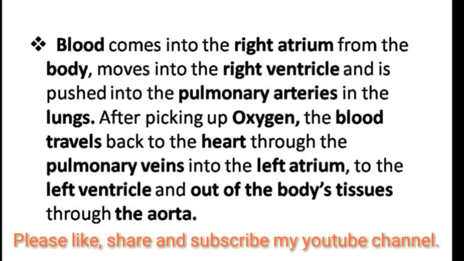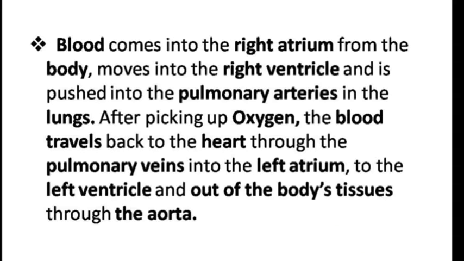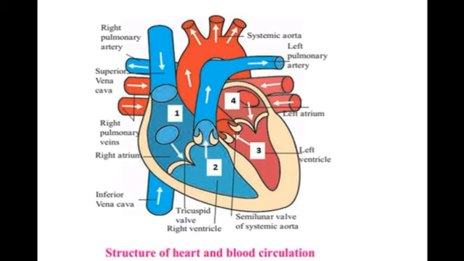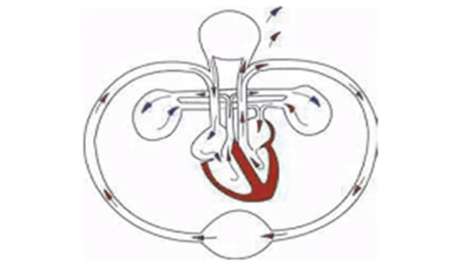This blood carries carbon dioxide, and it leaves the carbon dioxide in the lungs and picks up oxygen from the lungs. This blood travels back to the heart through the pulmonary veins into the left atrium.